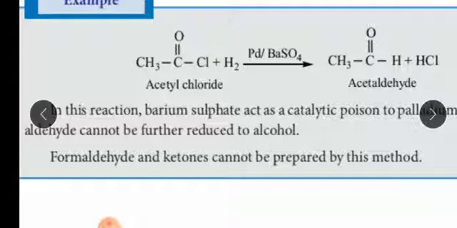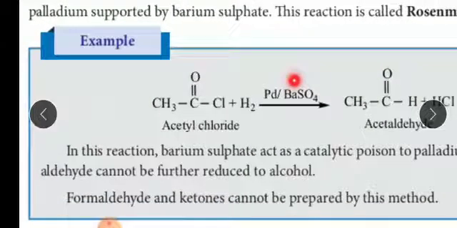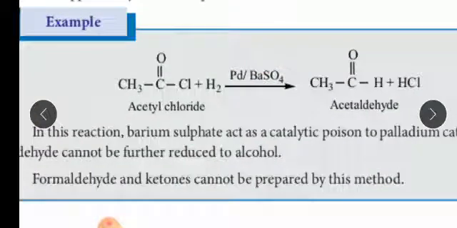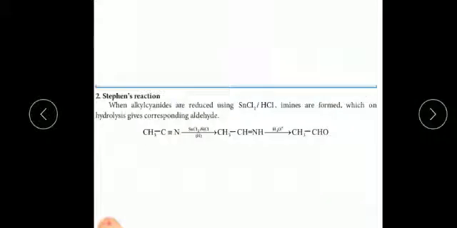The question may ask why we are adding barium sulfate with palladium. The palladium is the catalyst, and the BaSO4 is the catalytic poison. So in this reaction we can get the aldehyde. This is one method. The next method is Stephen's reaction.